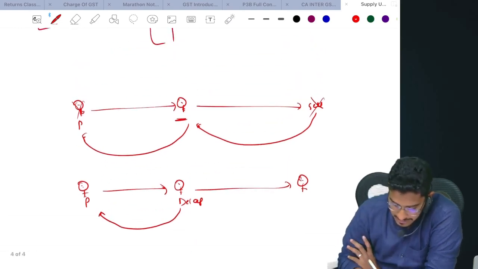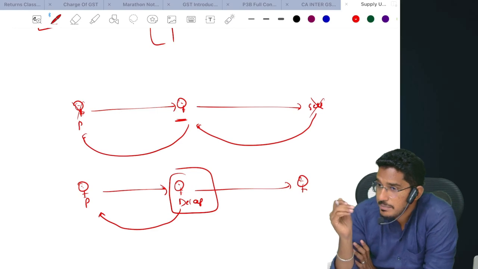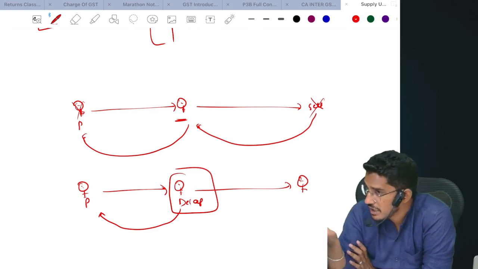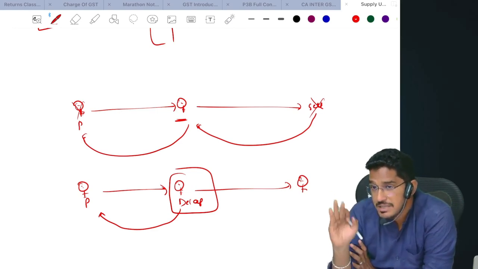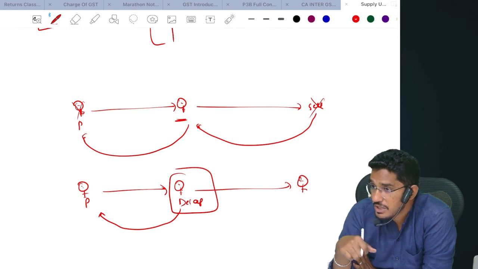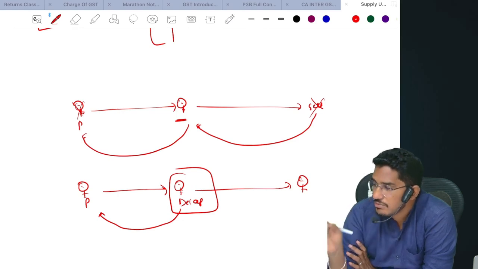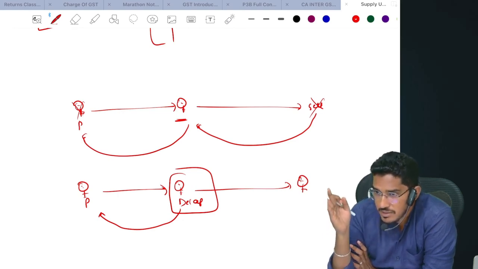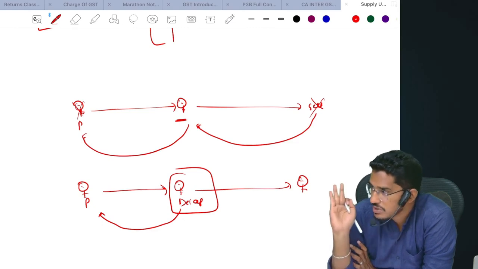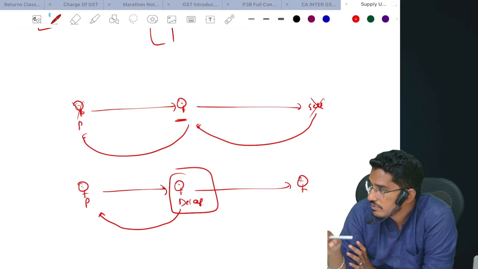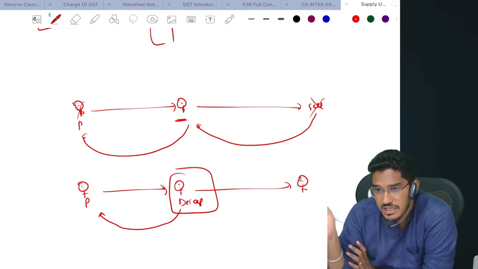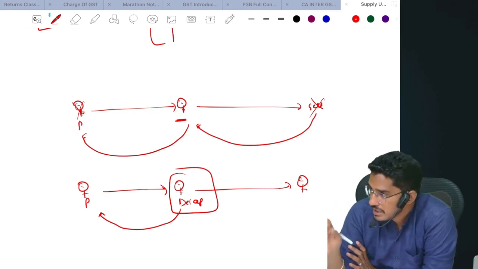Now, whether this del credere agent, if supply of goods is happening between the principal and the del credere agent, or del credere agent to principal, will that be covered under paragraph number 3 of schedule 1? Here also the same logic, we have to check the same thing, whether the del credere agent is giving the invoice in his own name or not. If the del credere agent is also giving the invoice in his own name, then he will also get covered under para number 3 of schedule 1.